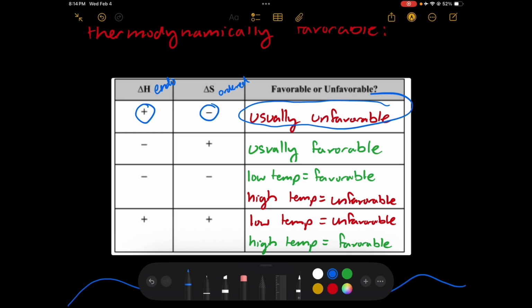However, if we see the opposite, an exothermic reaction that is gaining chaos over time, then it is usually going to be favorable and you will not have to do anything special to get it started.